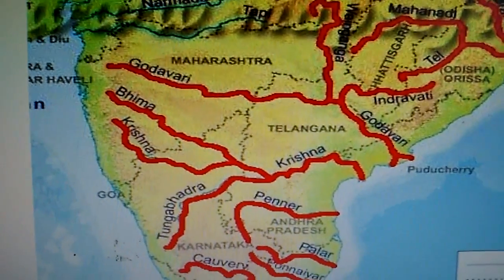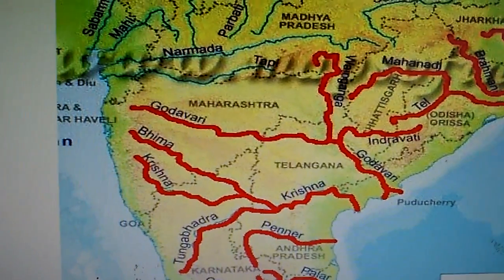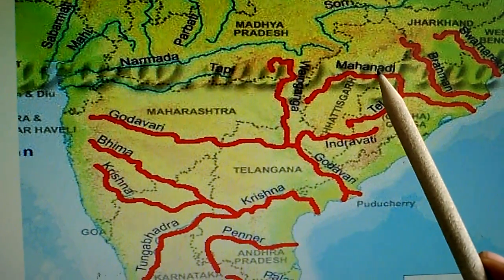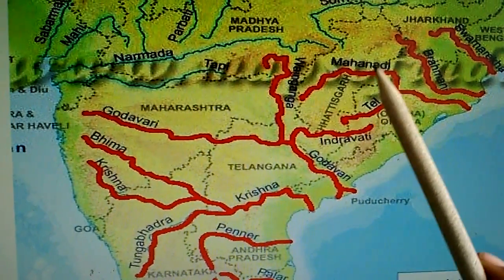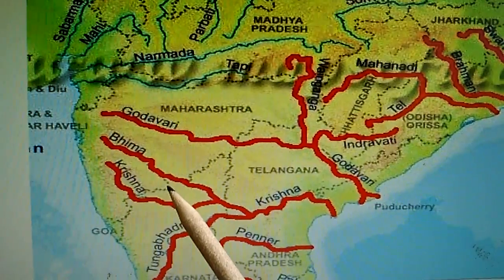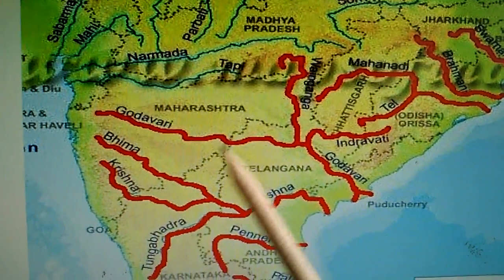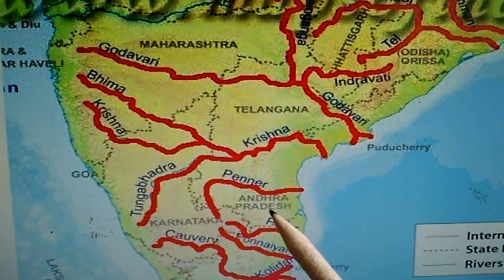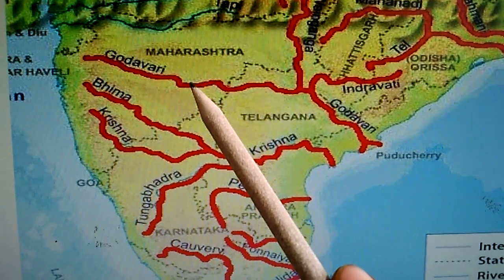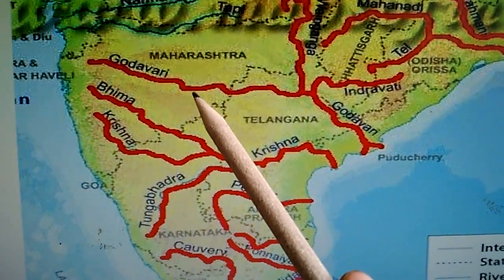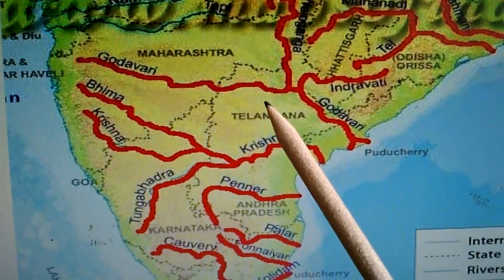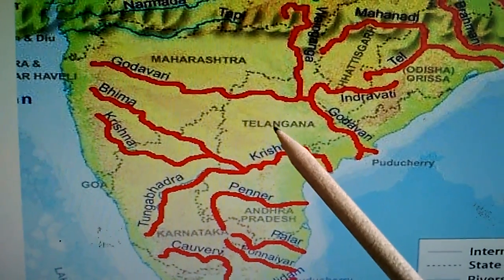So let me revise one more time. East flowing rivers are Mahanadi. Here see, it's Mahanadi. It originates in the Satpura ranges. The next one is the Krishna, which originates in Mahabaleshwar in Maharashtra. The third one is the Godavari. There only you can see down. The Godavari, or another name for Godavari, children, is Vridganga. It originates at Triambakeshwar near Nasik, which is the longest river in the Indian Plateaus region.